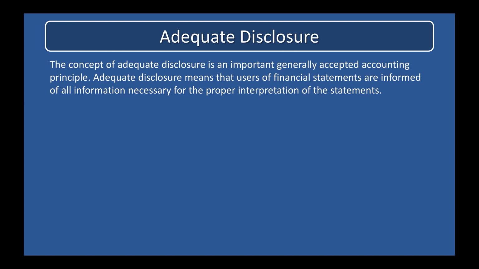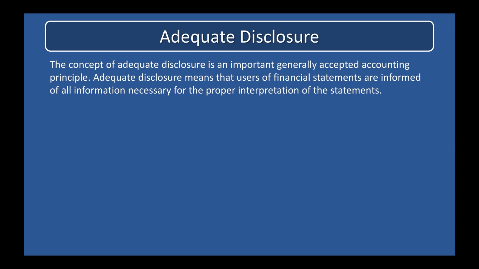Among the events that may require disclosure in notes to the financial statements are occurrences after the date of the financial statements. In addition to important subsequent events, many other situations may require disclosure in notes to the financial statements. Examples include unsettled lawsuits against the company, due dates of major liabilities, assets pledged as collateral to secure loans, amounts receivable from officers or other insiders, and contractual commitments requiring large future cash outlays.